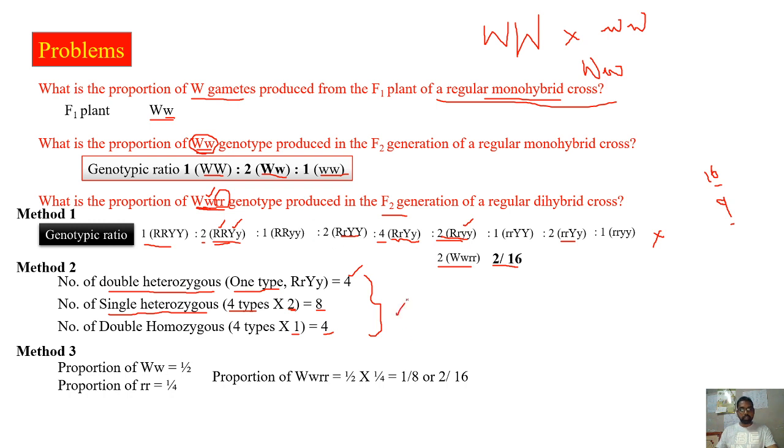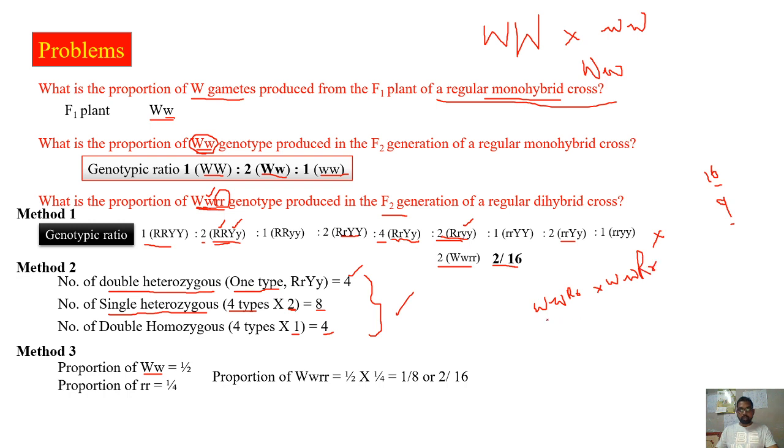The third method is applying probability here. So when I take the proportion of capital W small w in the F2 generation, here I have divided this into different monohybrid crosses. So I'll just write it here: capital W, small w, capital R, small r crossed with capital W, small w, capital R, small r.